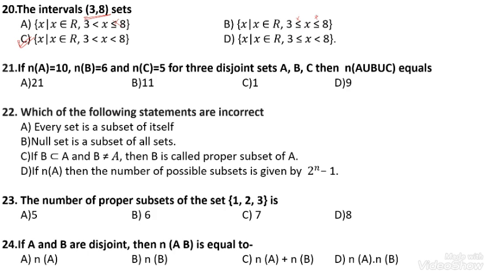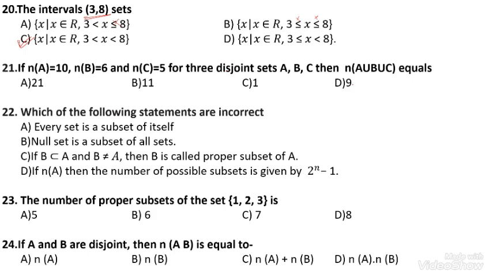Next, question number 21. n of A is the number of elements present in set A, that is 10. The number of elements present in set B is 6. The number of elements present in set C is equal to 5. For three disjoint sets, disjoint means there is no common element between any of the sets.